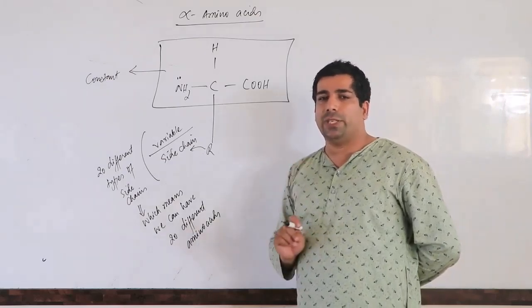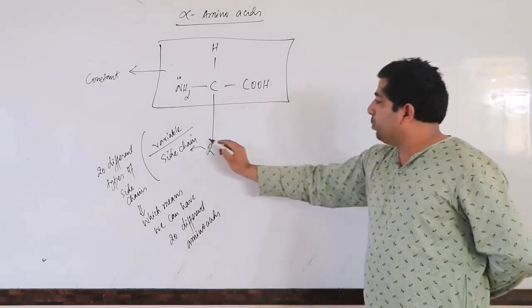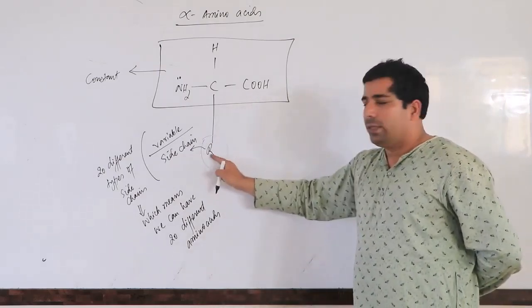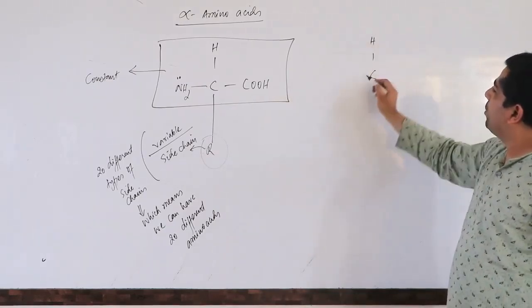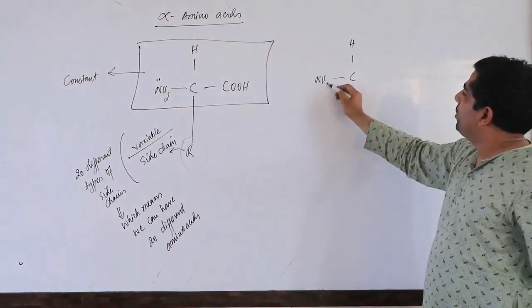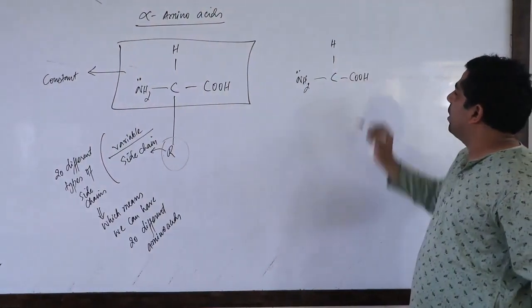But here I would like to give 1 or 2 examples so that you can understand it a bit. Let us suppose this variable group R is hydrogen. If this is hydrogen, we'll have hydrogen here, NH2 amino group we have here, and we have here COOH. This part is constant.